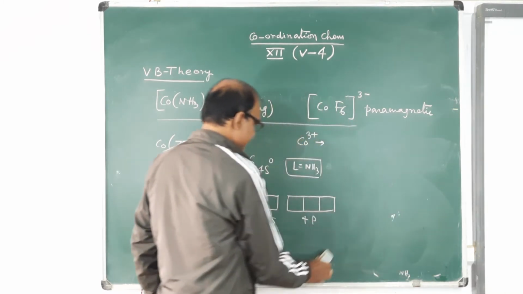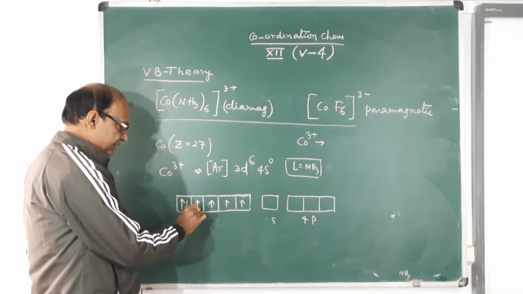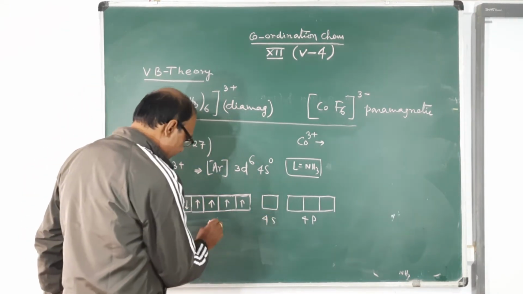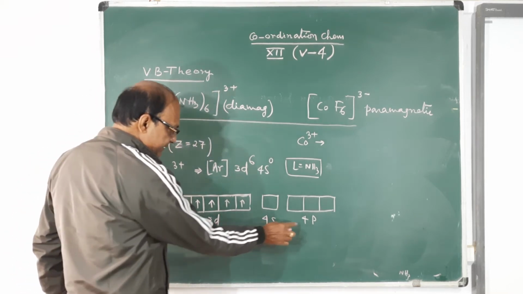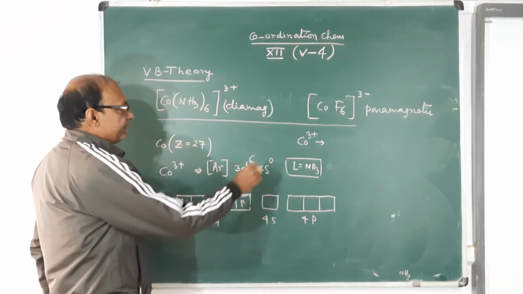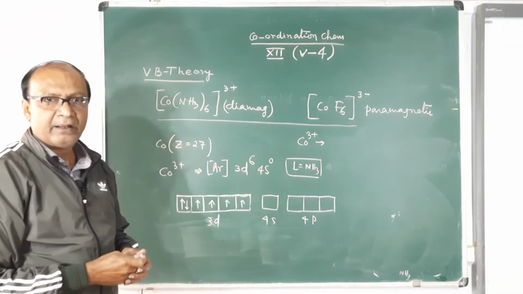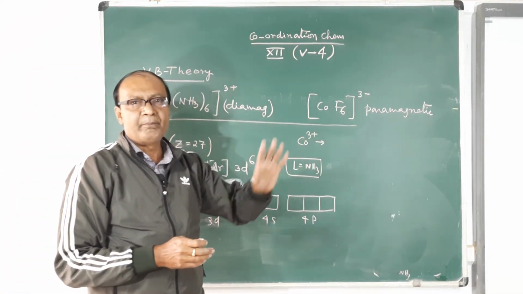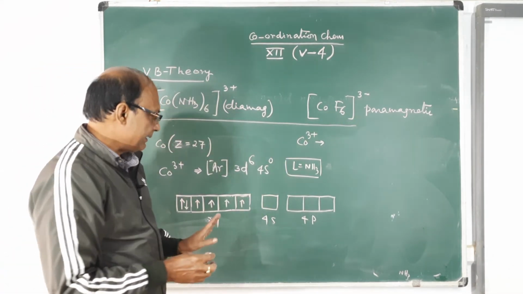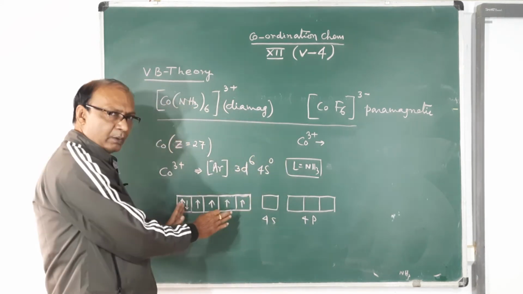Cobalt configuration, d6 configuration: this is 4s, this is 3d, so it is (n-1)d, ns, np. Now see, this is paramagnetic according to the experimental magnetic data, which means the electrons are not getting paired. Therefore, the ligands are not disturbing this one.